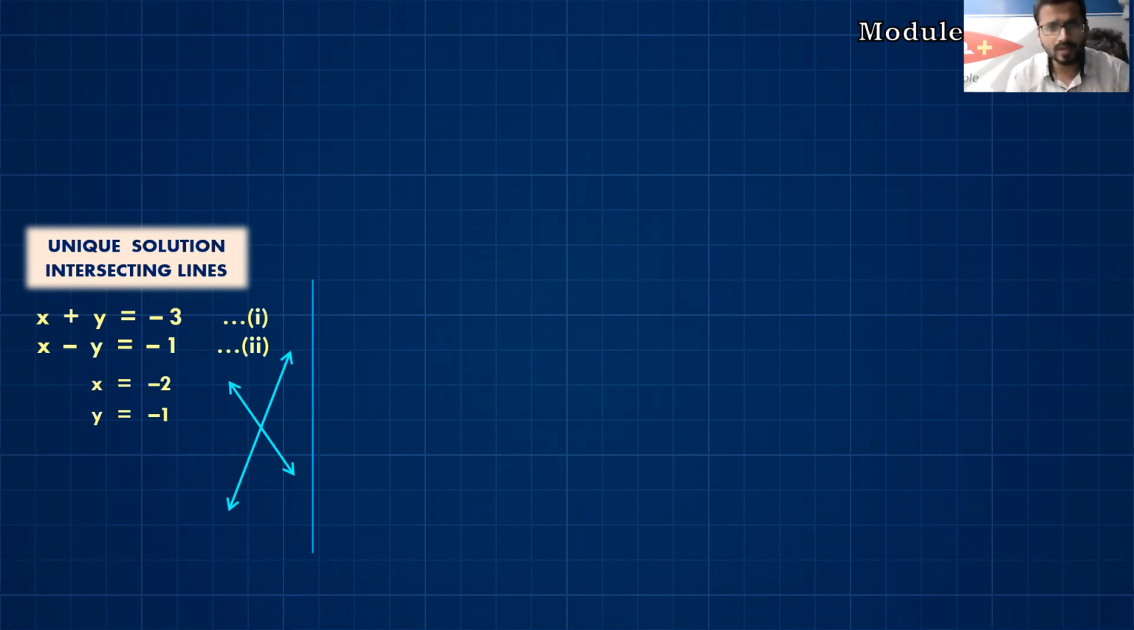Okay, so in linear equations, if we are solving two equations simultaneously and their graphs are intersecting, then we can say that it has a unique solution. Okay. Next, let's say we are taking another set of two equations, 2x minus y equals 1 and 2x minus y equals 4.